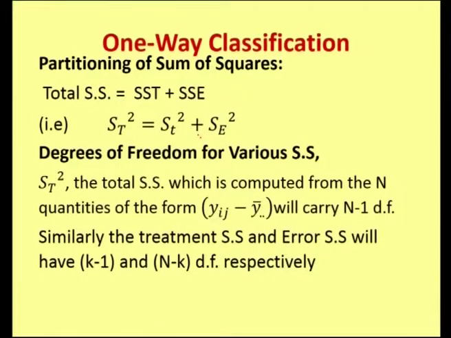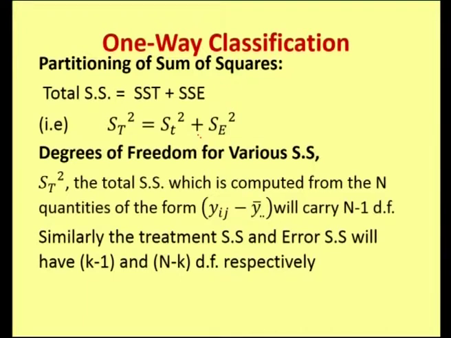The total variation in the data is partitioned into different sum of squares. So, here we have total sum of squares as sum of squares due to treatments and sum of squares due to error, and which is represented by ST squared for treatment and SE squared for error. For different sum of squares, we have the degrees of freedom.